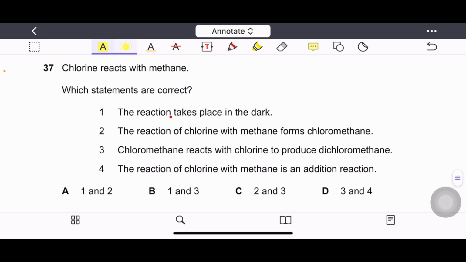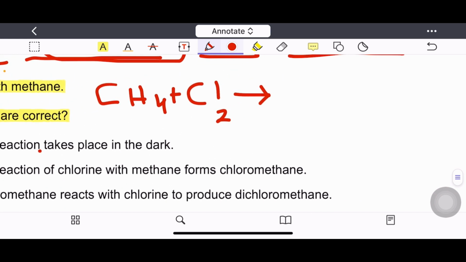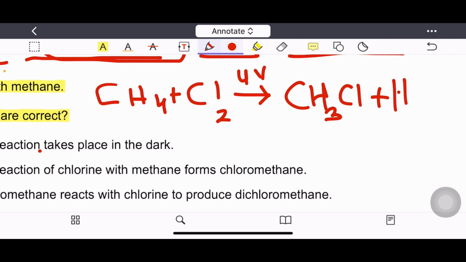Question 37. Chlorine reacts with methane. Which statements are correct? The process in which chlorine reacts with methane is the substitution reaction which happens in the UV light. So it is a photochemical reaction also. It makes chloromethane plus hydrogen chloride. This is chloromethane.